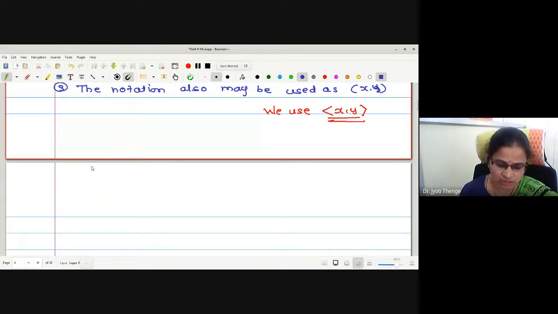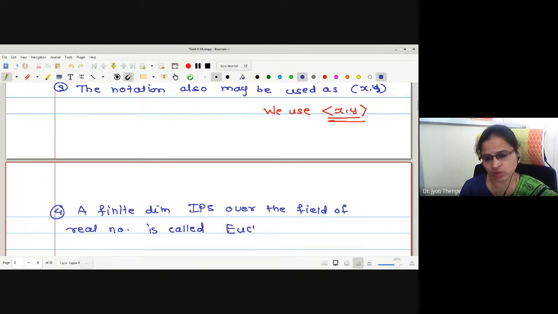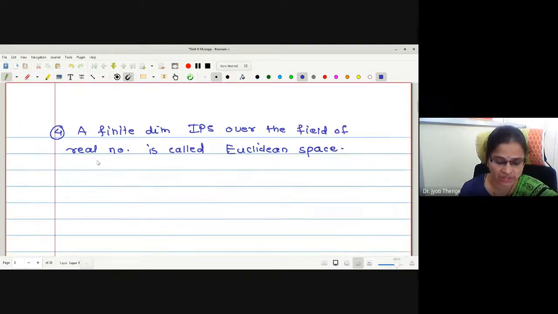A finite dimensional inner product space over the field of real numbers is called a Euclidean space. The spaces we were dealing with are Euclidean spaces, no? Yes, ma'am. So a real inner product space with finite dimension is called a Euclidean space. And if I change it to complex spaces, it is called unitary spaces.